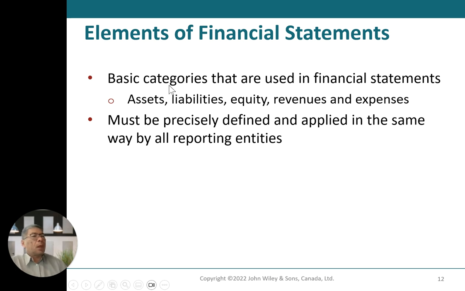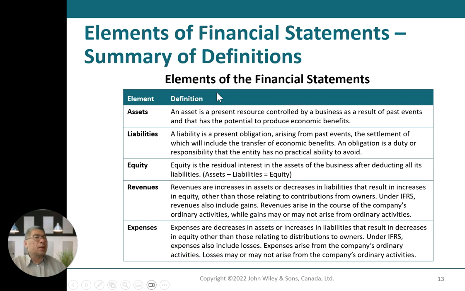And then elements of financial statements: we have the basic categories used in financial statements, such as assets, liabilities, equity, revenue and expenses, which must be precisely defined and applied in the same way for all reporting entities. An asset represents resources controlled by a business as a result of past events that has the potential to produce economic benefits.